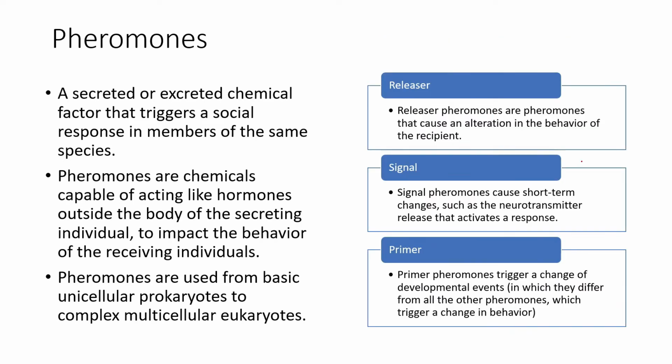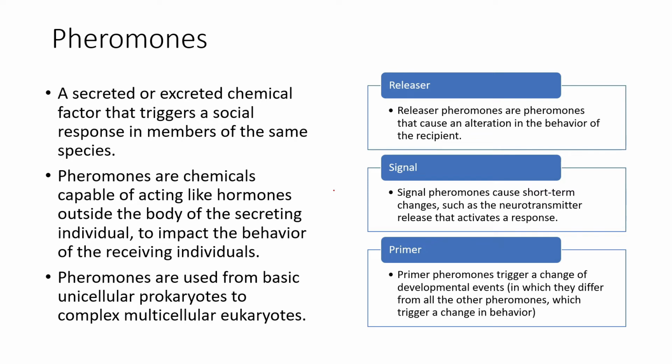When we talk about pheromones, they are usually chemical signals that trigger a social response within the same species. So usually they function for members of the same species. They are chemicals capable of acting like hormones outside the body, and sometimes also working as a protein system inside the body. Pheromones are formed from different kinds of functions. They might be found in unicellular prokaryotes and in complex multicellular eukaryotes like us. So there can be different kinds of pheromones.